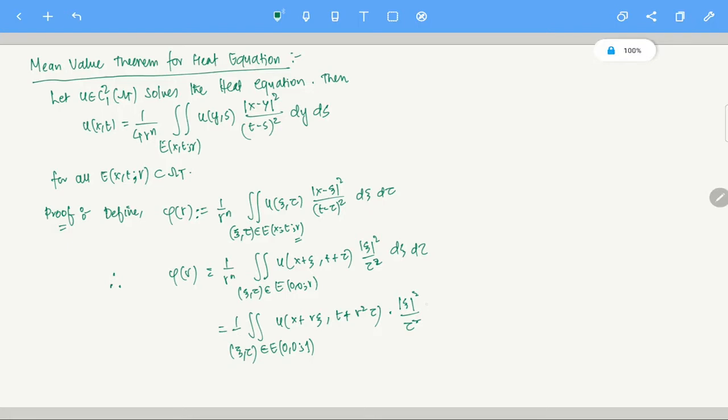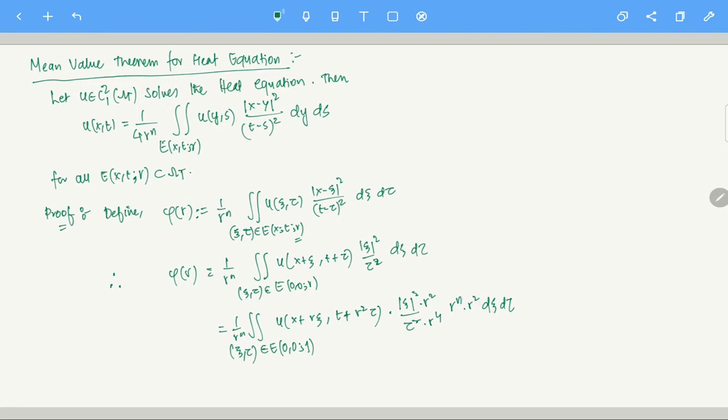Am I clear here? Let's just write it, otherwise you can get confused. See here, this d xi, if you change it, since xi is in R^n, if you are changing xi to r xi, there is a Jacobian which is r power n d xi, and tau is in R, so this is r squared d tau. I'm sure you understood what is going on. Because of this change of variable, there is this Jacobian part, so that is why this r power n and r squared are coming: r power n d xi, r squared d tau.